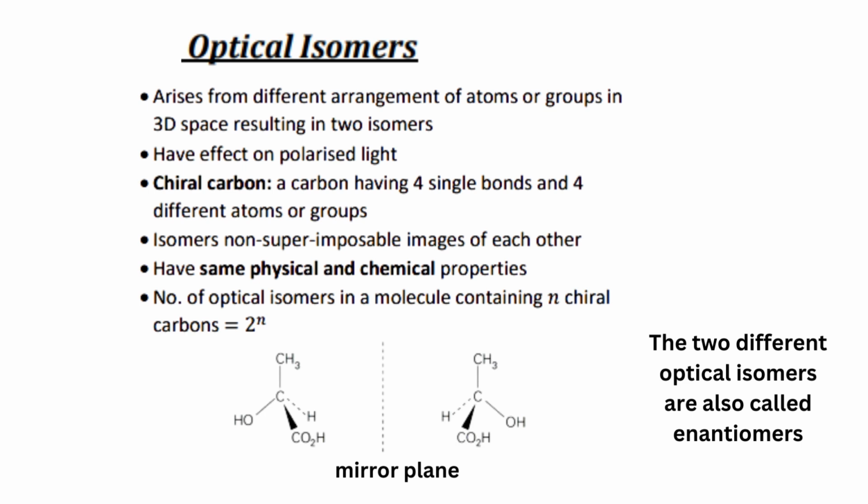Isomers are non-superimposable mirror images of each other. They have the same physical and chemical properties. The number of optical isomers in a molecule containing n chiral carbon atoms is 2 raised to n. Example is shown here. The two different optical isomers are also called enantiomers.